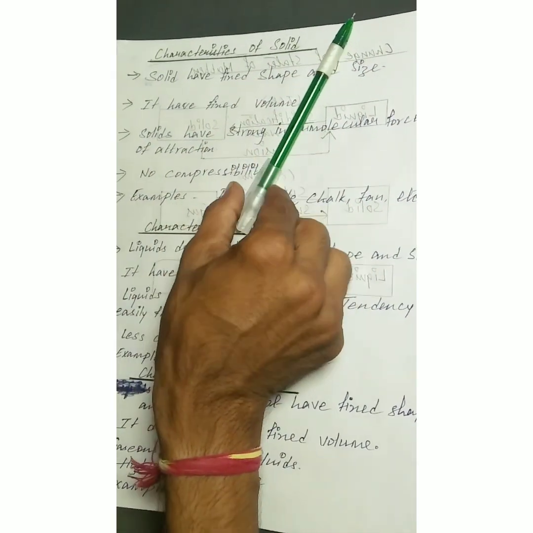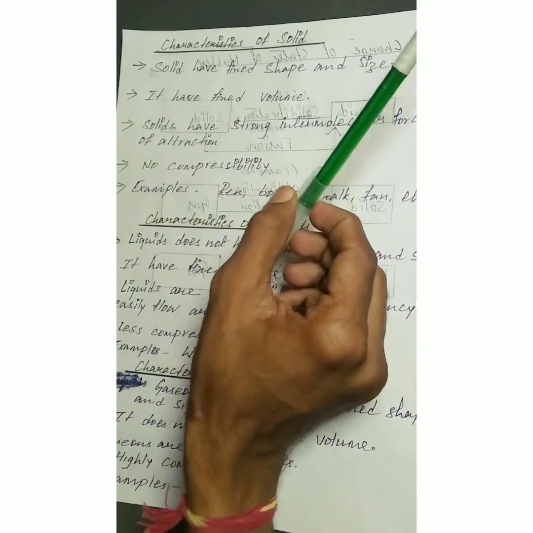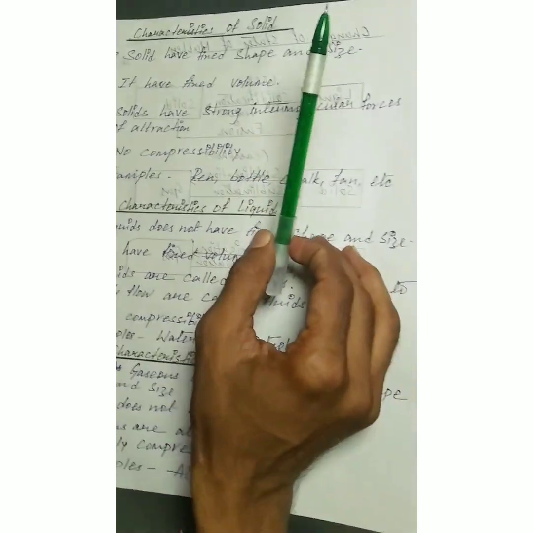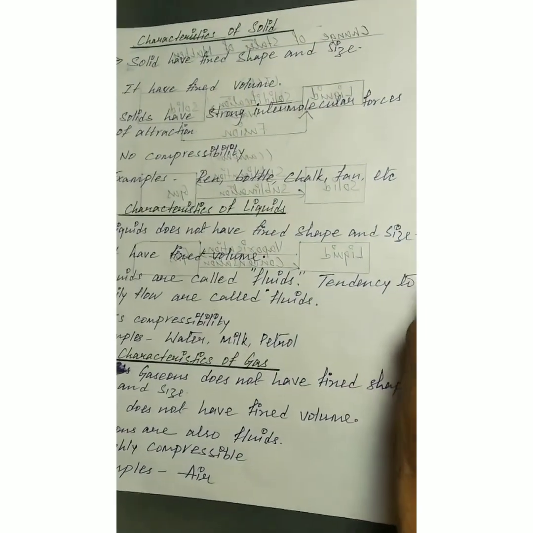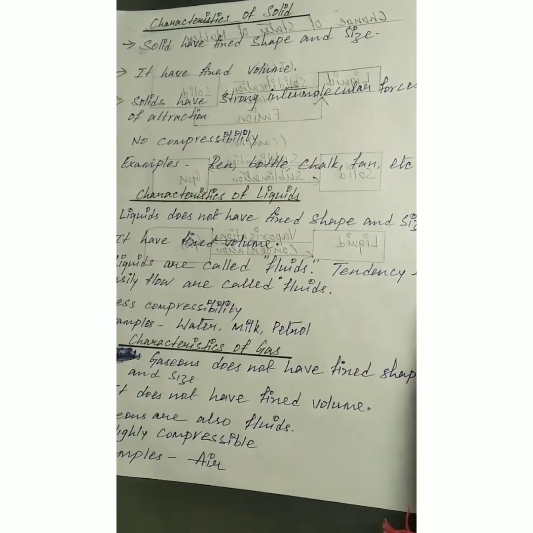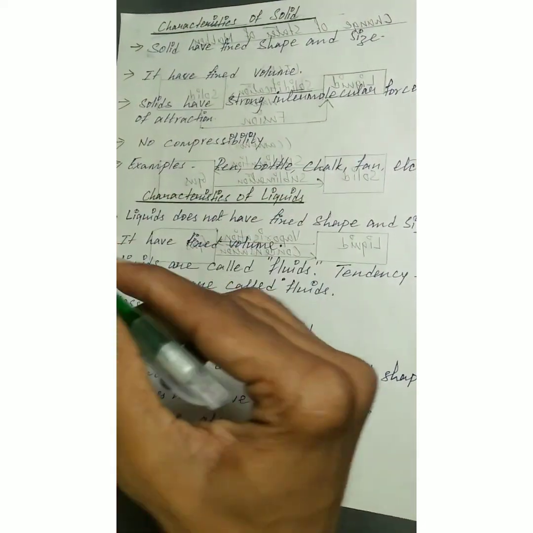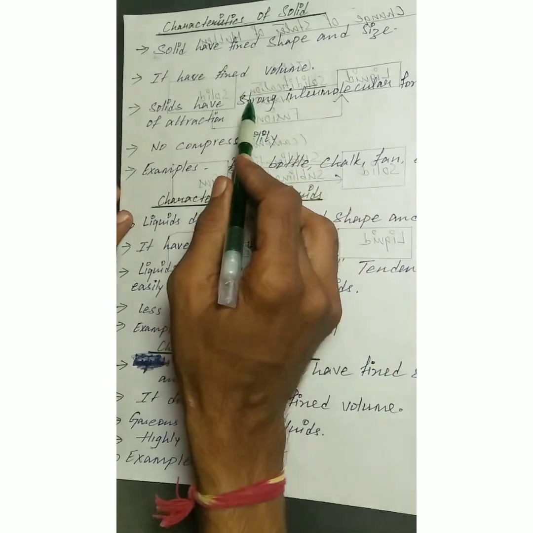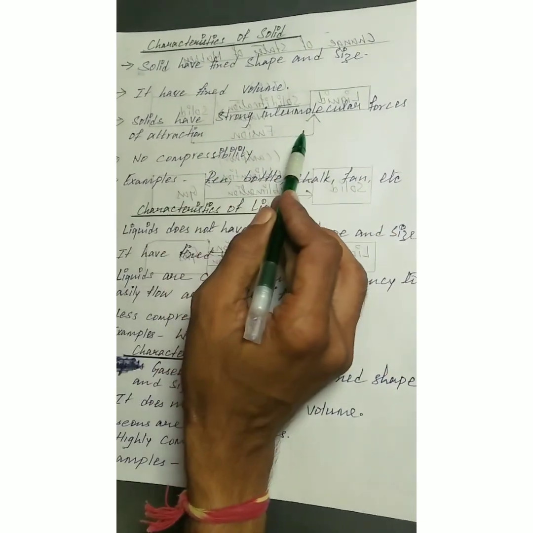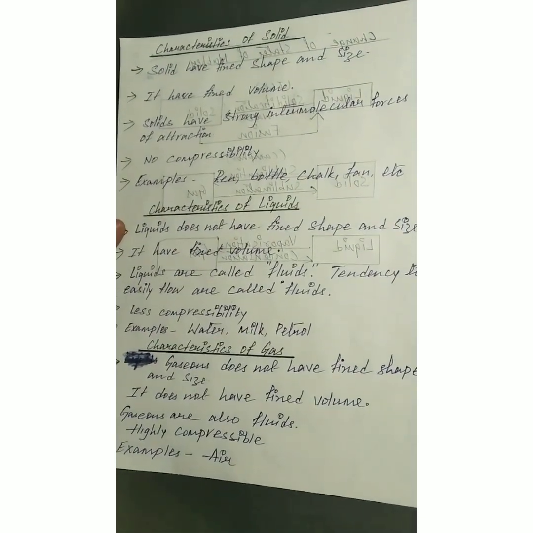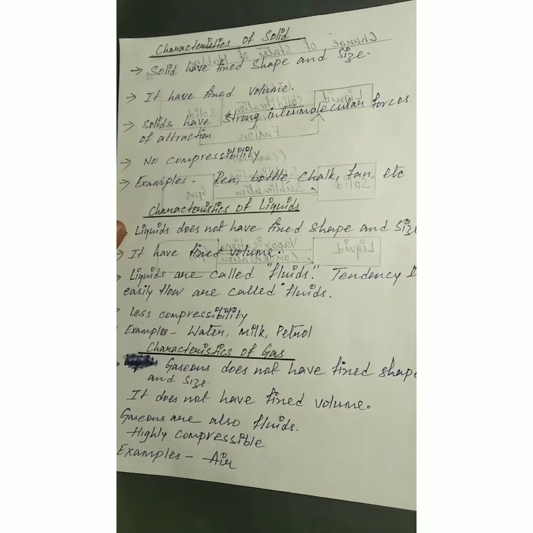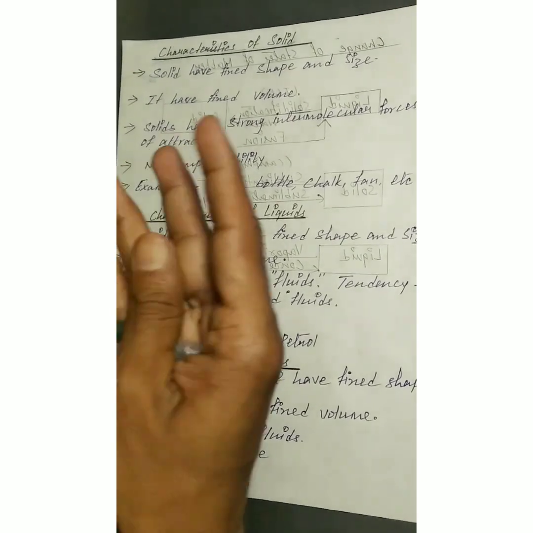This pen has fixed shape and size, and it is occupying some space also. It has fixed volume, and solids have strong intermolecular forces of attraction. And there is no compressibility.